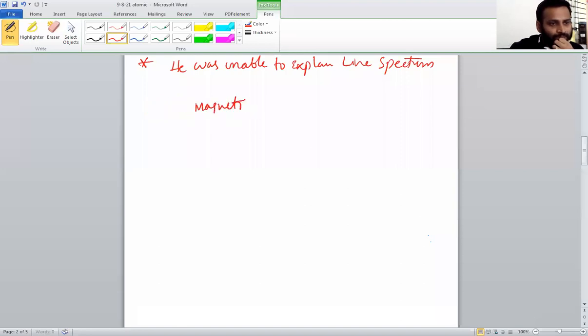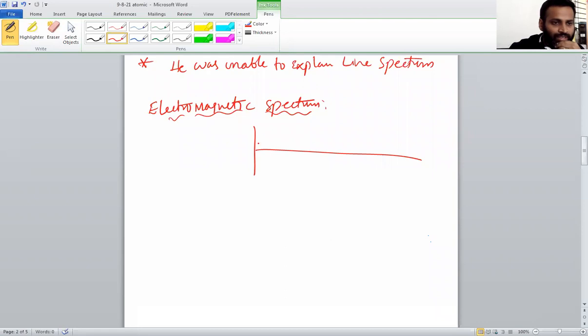Okay. So next we will discuss what is the electromagnetic spectrum. See, first of all, when an electron revolves around the nucleus it creates a wave actually. So electron has a wave nature. Of course, it has a dual nature, which we will discuss later on. So first, we will discuss only the wave nature of electron. When revolving around the nucleus, it creates a wave, so it has crest and trough lines.